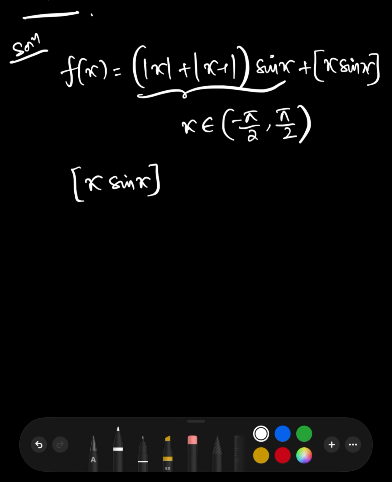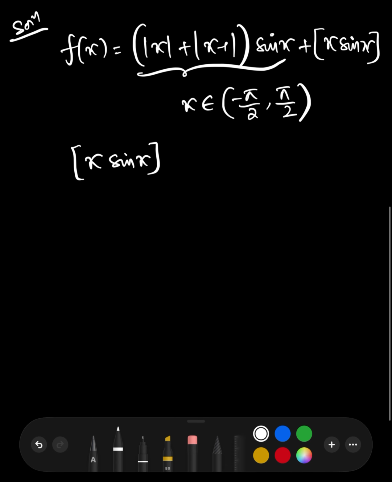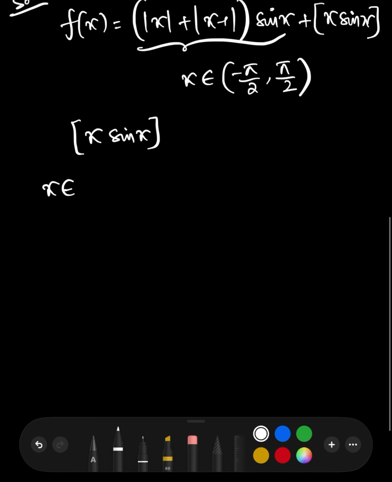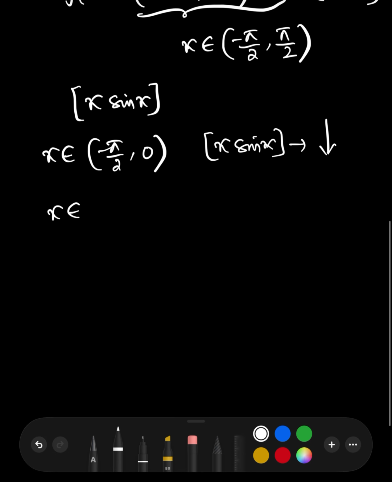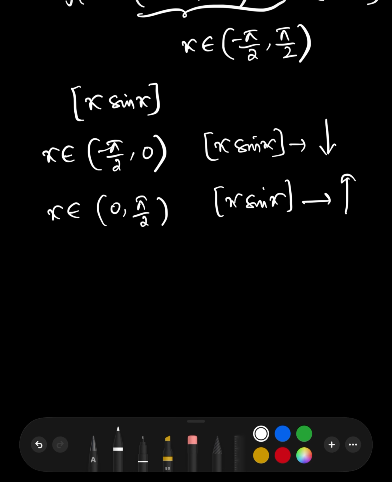If you split the interval, for x in the open interval (-π/2, 0), x sin x is strictly decreasing. In the open interval (0, π/2), x sin x is strictly increasing, right?